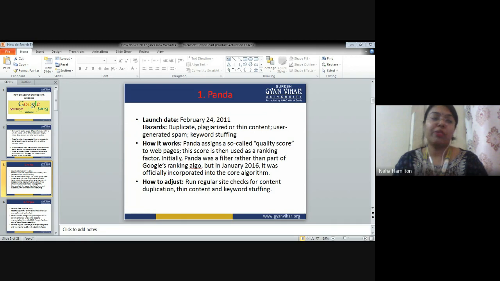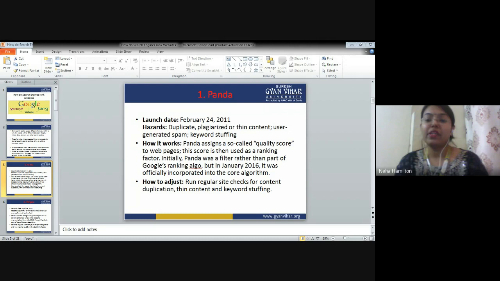first paragraph copy pasted from the first website, second content copy pasted from the second website, third, fourth, fifth, sixth, and you are going on. What will happen? There is not even a single word that you have written. So what will happen? This Panda software is going to pick you up, it will do the mathematical calculations, and they understand that the website is copied. So they will either blacklist you or restrict you in the ranking.